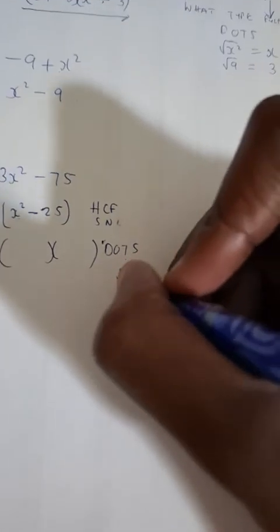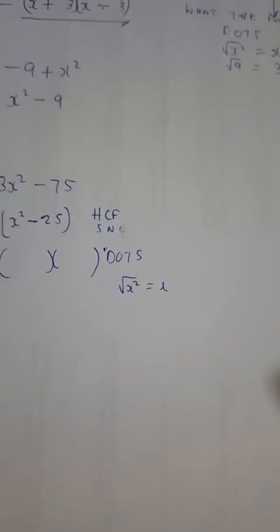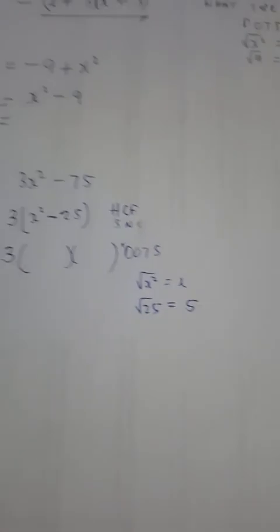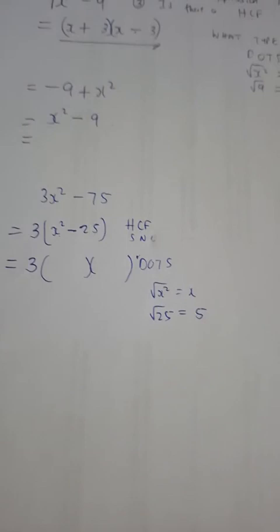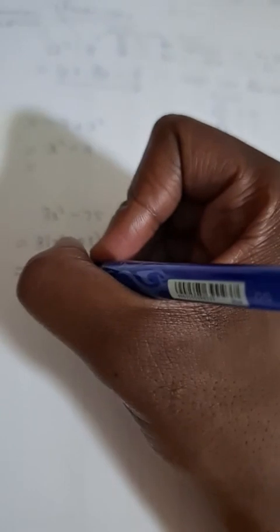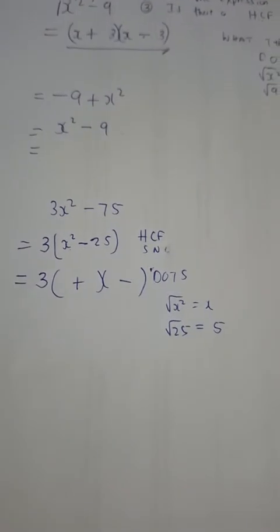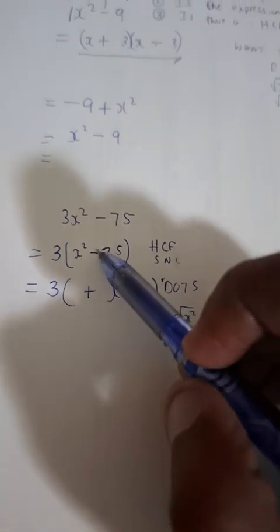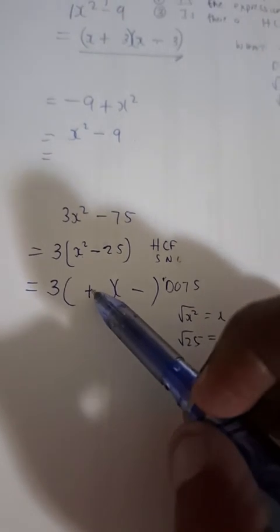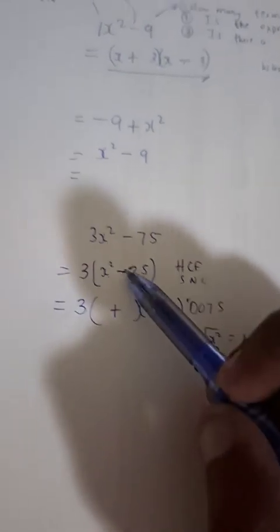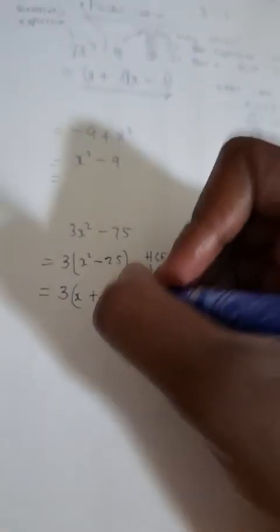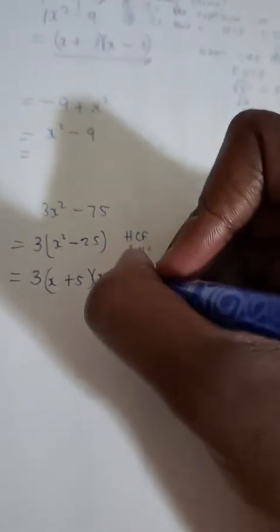The square root of x squared, it's x. The square root of 25 is 5. Alright? And then, what do we do there? We put plus and minus because our sign is taken care of, no problem. We don't want to stress about signs because negative for our constant simply means that signs are going to be different. Negative constant means different signs. So we start with positive, we end with negative. Then this is x, this is x, this is 5, this is 5.